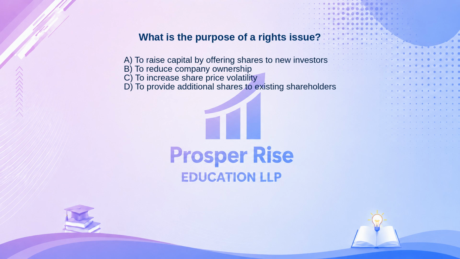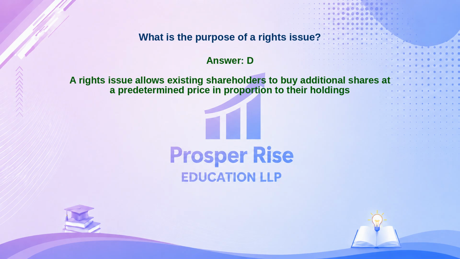Or D. To provide additional shares to existing shareholders. Take a moment to pause the video and decide. The correct answer is Option D. Let's see why. A rights issue allows existing shareholders to buy additional shares at a predetermined price in proportion to their holdings.